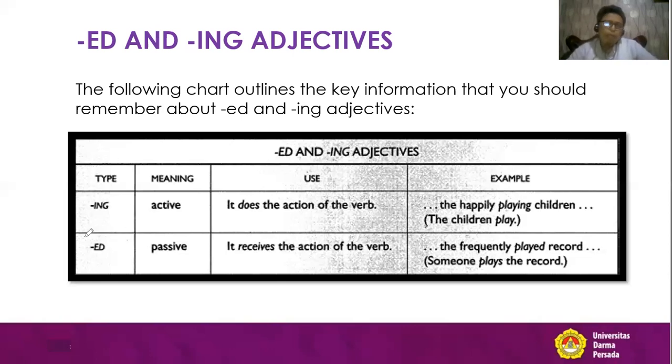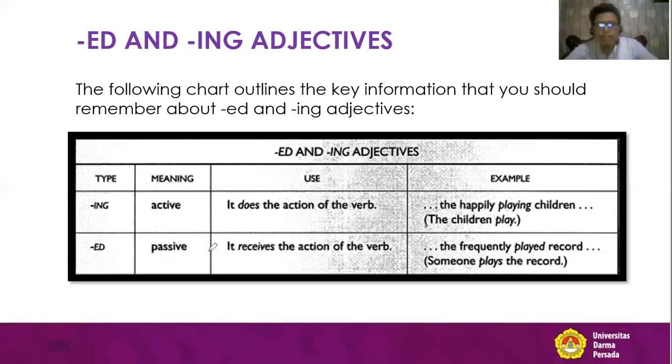Now, when we have ed, that means we are talking about passive meaning. So in our mind, the noun after ed is contextually passive, or not active. The other one is active.